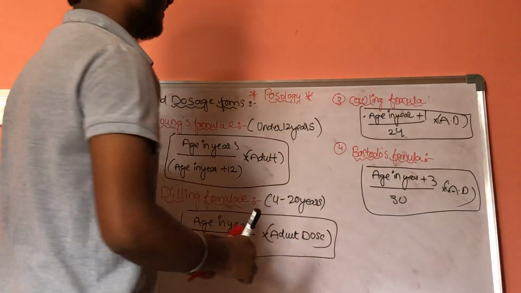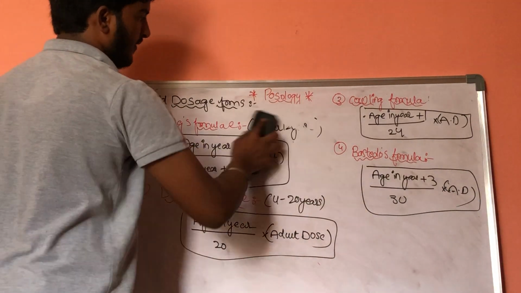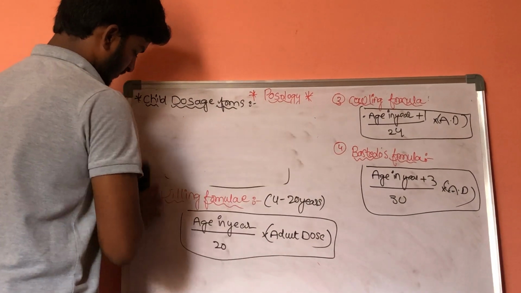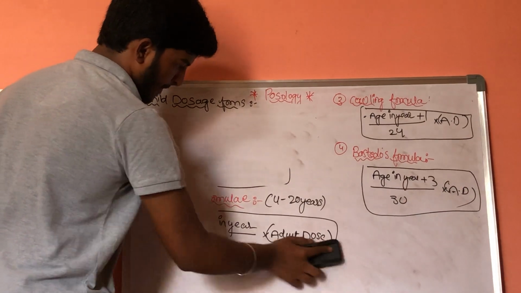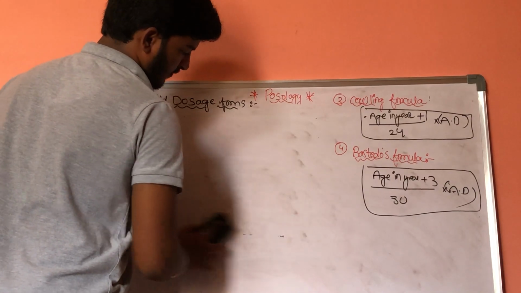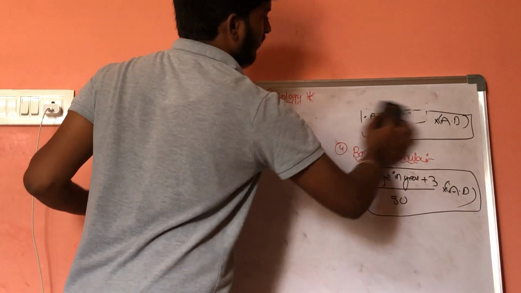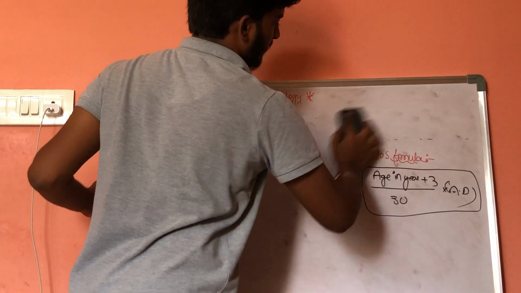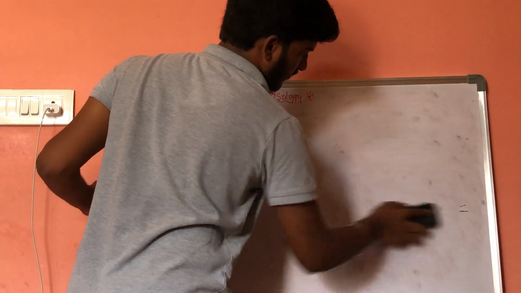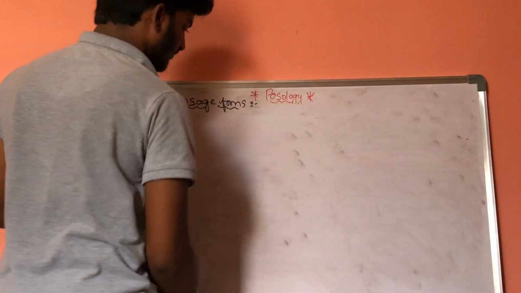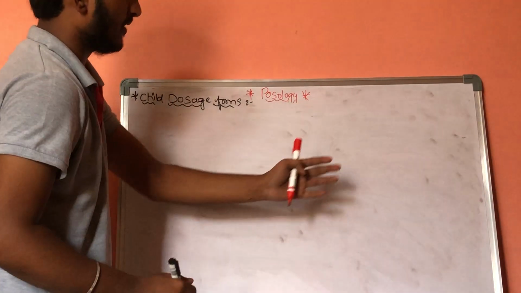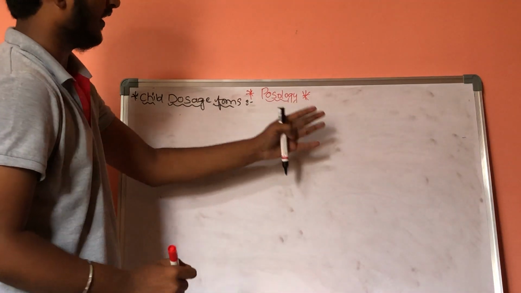These are the 4 formulas, and there is a 5th formula. Out of those, four formulas are based on years in age.